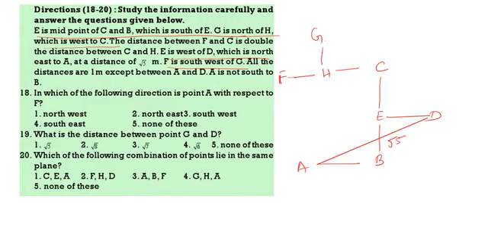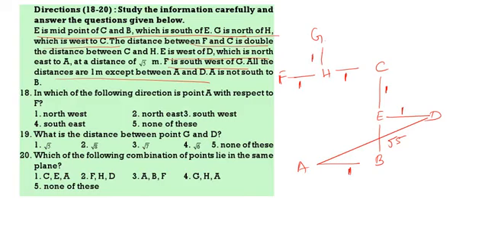Then all the distances are 1 meter. That means this is 1 meter, this is 1 meter, this is 1, this is 1, this is 1, this is 1. A is not to the south of B. A is exactly to the left side of B. The distance between F and C is double the distance between C and H. So between F and C 2, between C and H 1. So 2 is double than 1. Now this is the total information.